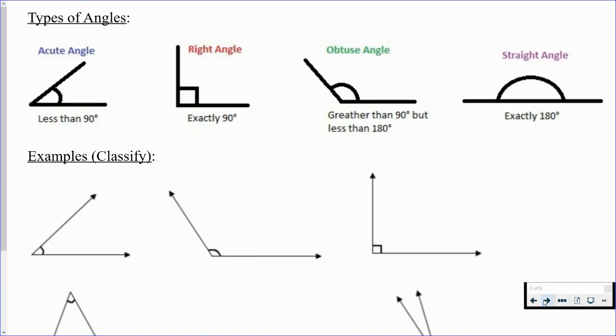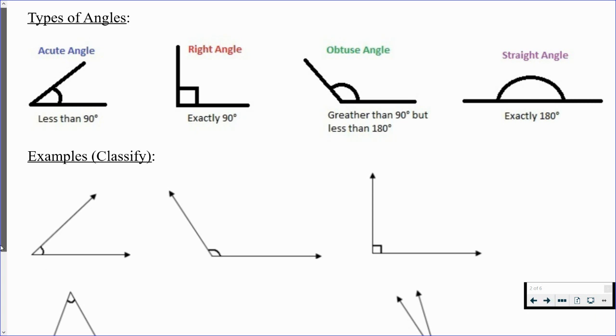All right, let's talk about some types of angles. We have an acute angle, which is less than 90 degrees. A right angle is exactly 90 degrees. An obtuse angle is greater than 90 degrees, but less than 180, so it's in between 90 and 180. And then a straight angle forms a line, is exactly 180 degrees.